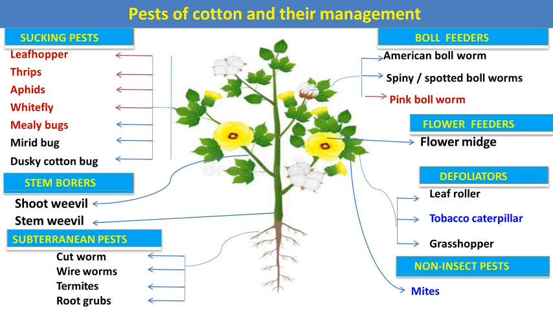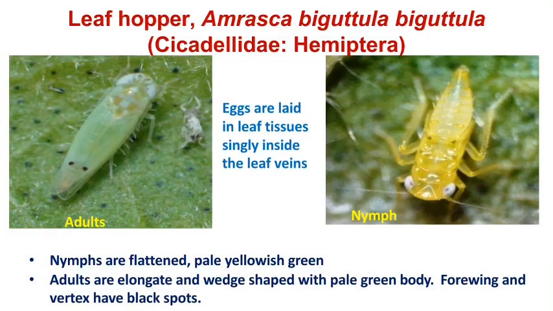Then the next one is flower feeders. This pest attacks the flower parts or flowering parts. Then some are defoliators. Defoliators voraciously attack the leaves of the cotton crop and defoliate the plants. And the next and last category is non-insect pests. Non-insect pests are those pests which are not categorized as insects because they belong to a different class. Okay, and let us see them one by one.